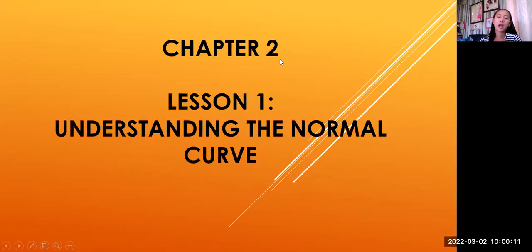Since we are done already with probability distribution, random variables, mean, and standard deviation, now we are going to tackle how to understand the normal curve. Kailan ba natin masasabi na ang probability distribution has the normal curve? Ano ba itong normal curve na to?